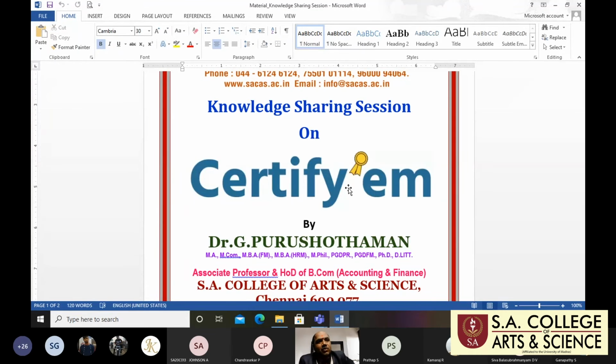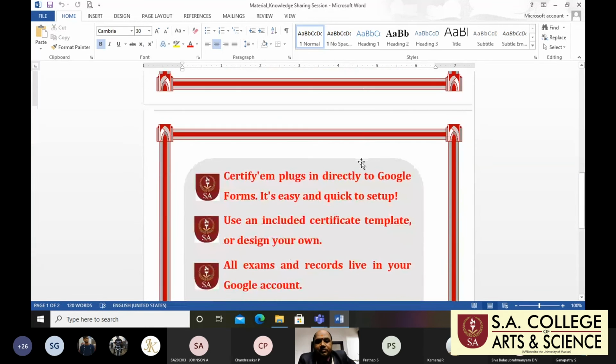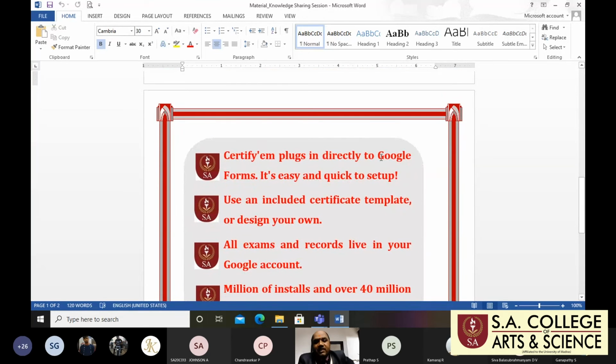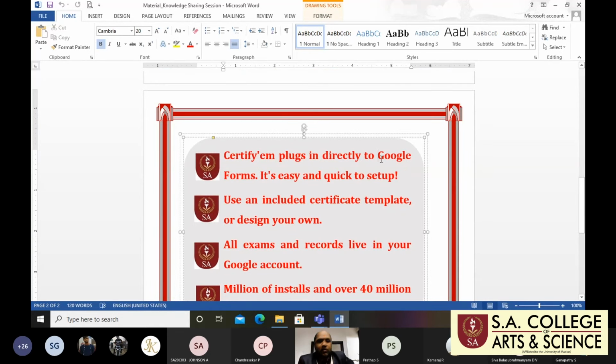Whatever steps we follow, definitely the certificates will be automatically generated and sent to every participant's mail ID. That is a wonderful concept. Certify'M links directly with the GForm, the Google Form.